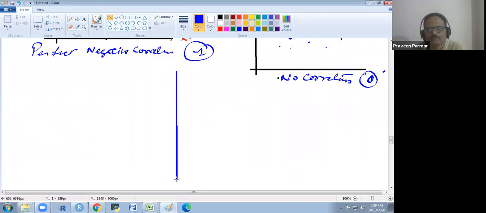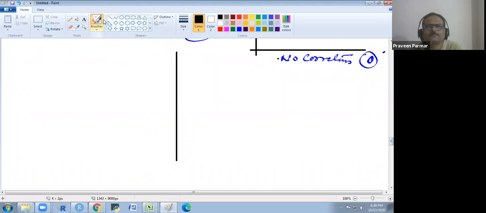You see, this is our scale. Here is the -1 correlation value. Here is +1. So here we have 0, here we have 0.25, here we have 0.75.